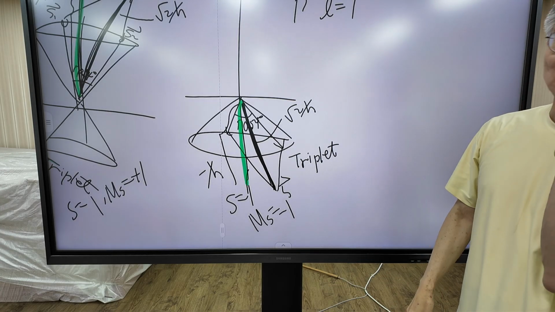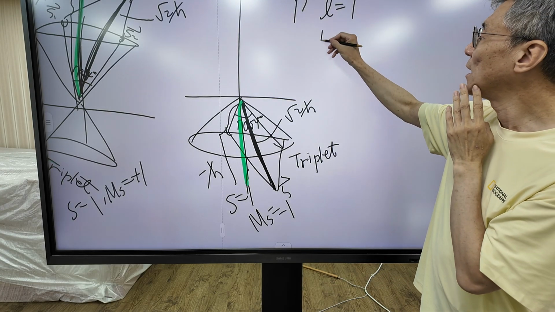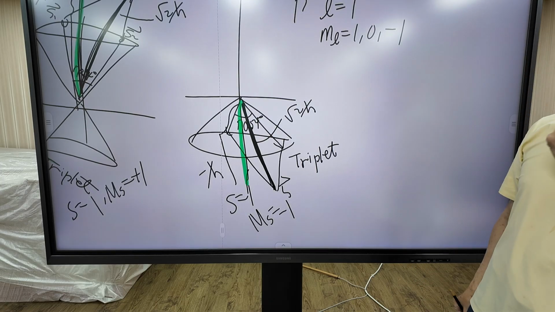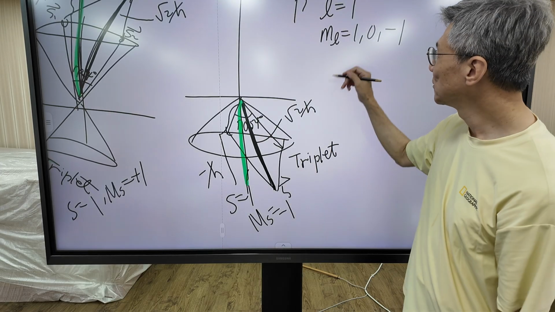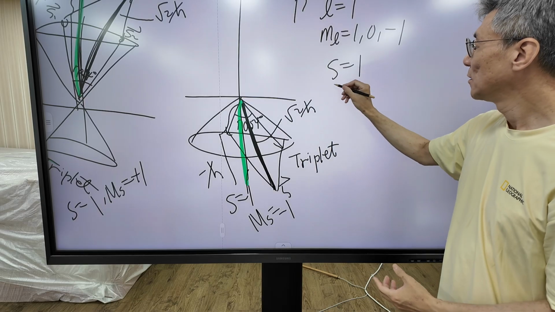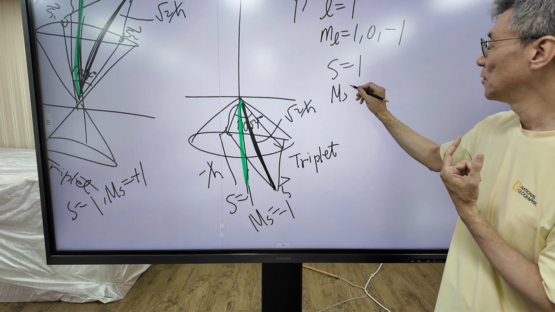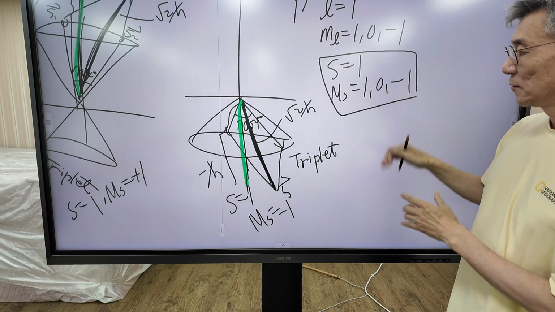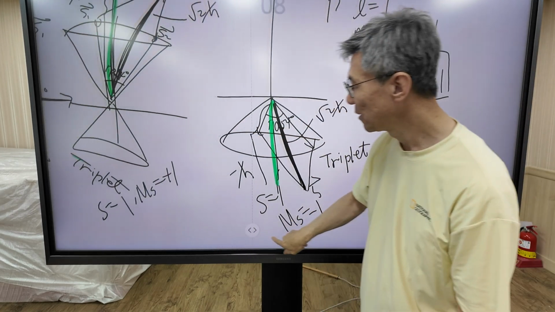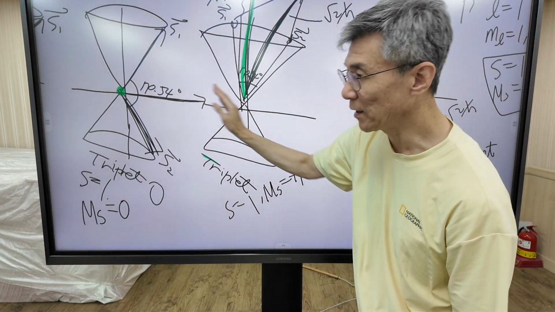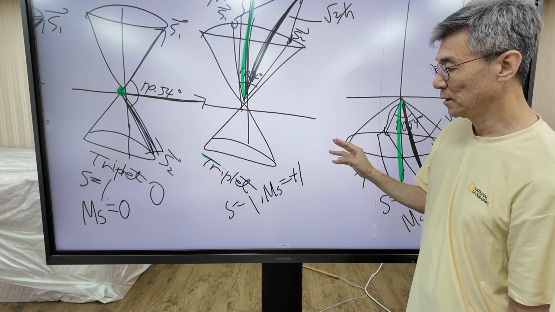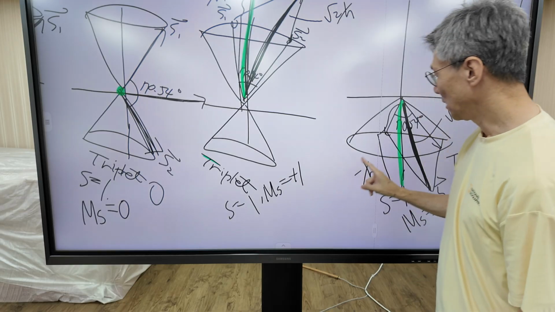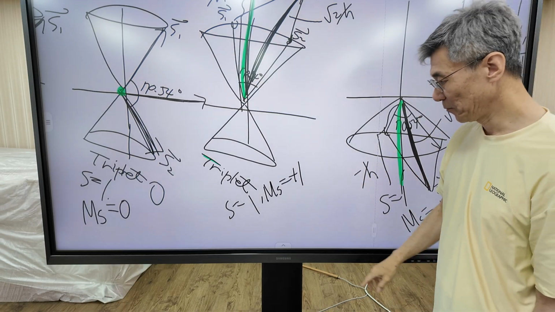Do you remember, a p orbital has L quantum number equal 1. A p orbital has 3 components. For a given L, ml equal 1, 0, minus 1. It's a similar situation. Given s equal 1, there are 3 possible values: 1, 0, minus 1. The triplet state is composed of 3 states, s equal 1: the ms equal 1, ms equal 0, and ms equal minus 1 states.